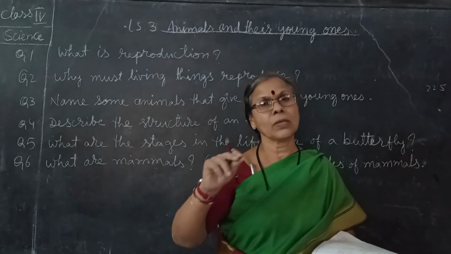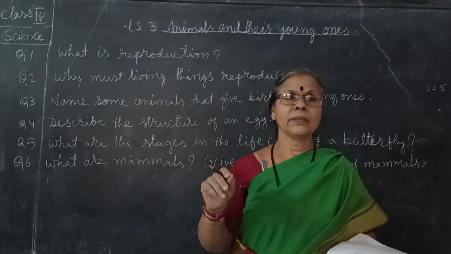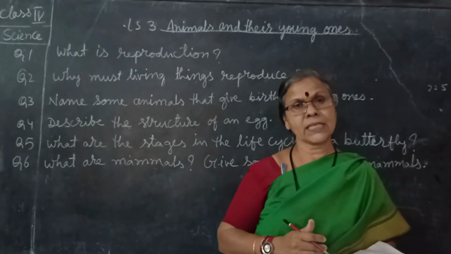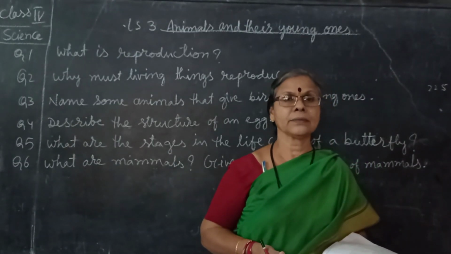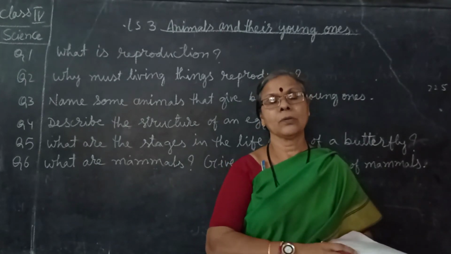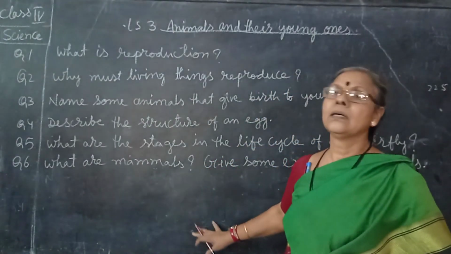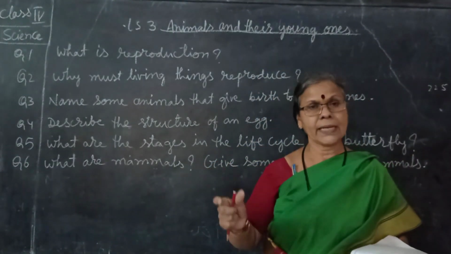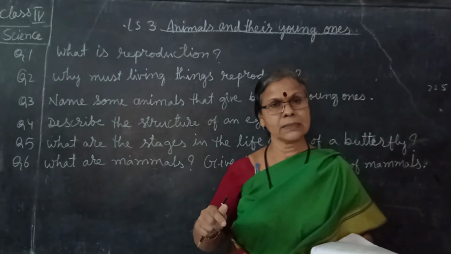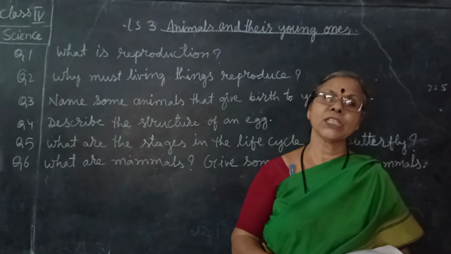First you need to draw the diagram with light color lines. Then if the shape is correct, you can make it dark. If you first make it dark and then rub it, your paper will get spoiled. That's why you first take the shape of the diagram with light lines and then you can make it dark. Now you can open page number 25.